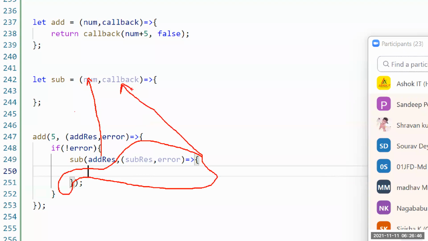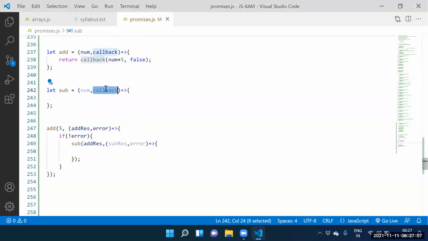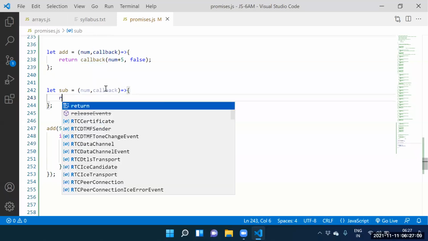Callback. Guys, I'm asking you to execute this function. Return callback. How to execute? But to execute this function, how many parameters do you need to supply? Two parameters. We need to supply the two parameters. So how to execute that function? Here itself, we need to return callback.